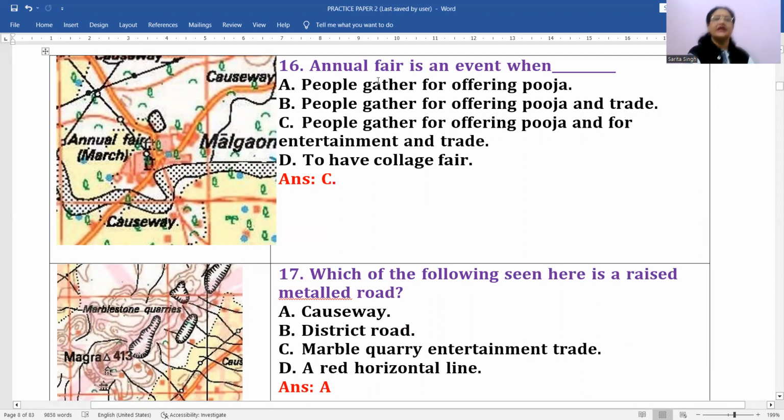अब इससे रिलेटेड क्वेश्चन क्या हो सकता है, जैसे यहाँ पर एक एग्जांपल है, एनुअल फेयर इज एन इवेंट व्हेन व्हाट, तो अब इसमें C is the most appropriate answer for this as compared to any other. People gather for offering puja and for entertainment, for trade. यही options mainly आपको दिखेंगे, ठीक है? तो C is the most appropriate answer in this.